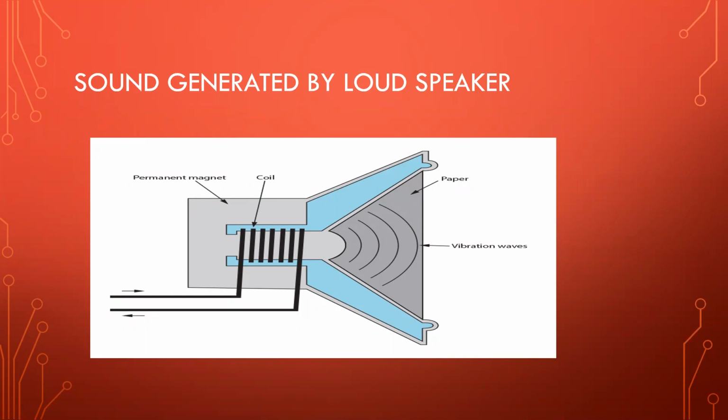You must have seen that if two magnets are brought near each other, they move depending on their positions. In the same way, here, depending on the magnetic field created due to coil, the coil moves back and forth. The frequency and amplitude of the movement of the coil depends on the variation in the current flowing through the coil. As the coil moves, the conical screen of the loudspeaker, which is attached to the coil, also moves back and forth.